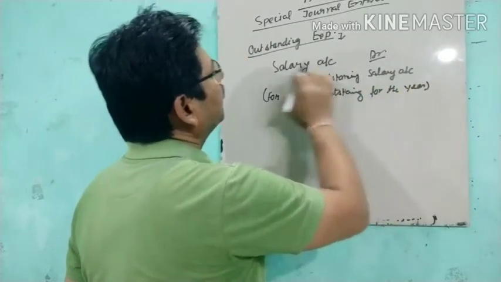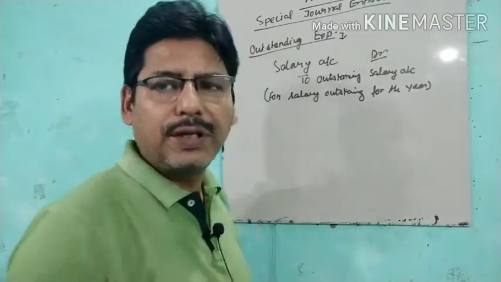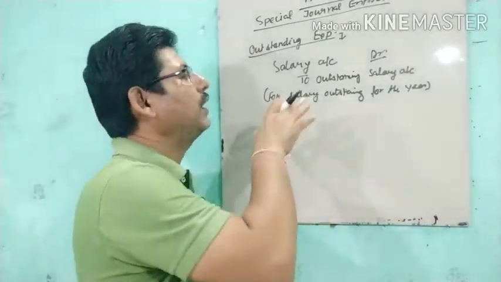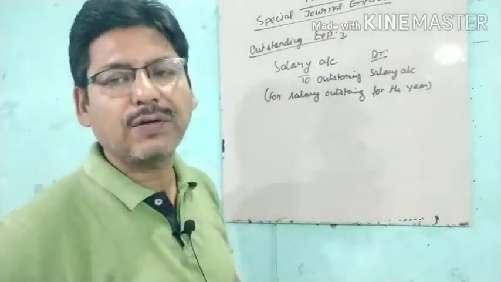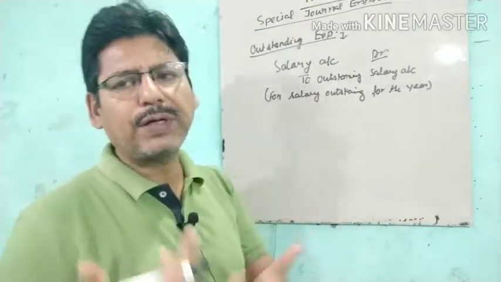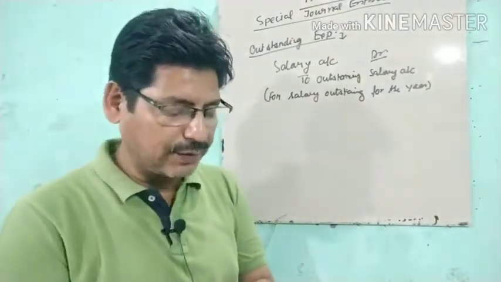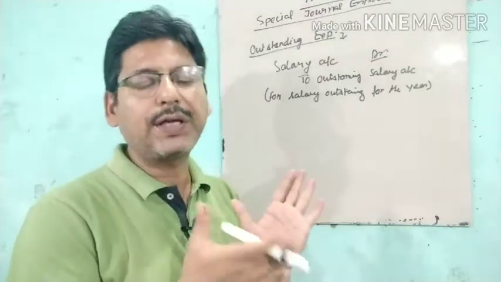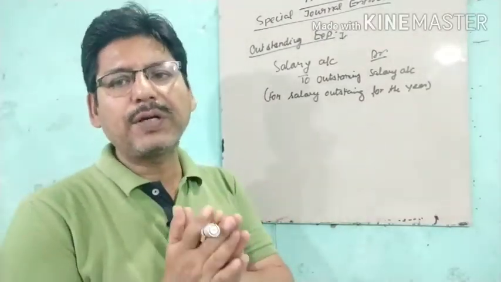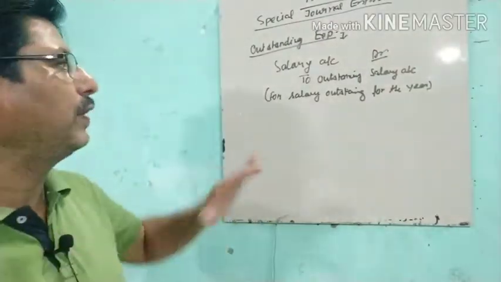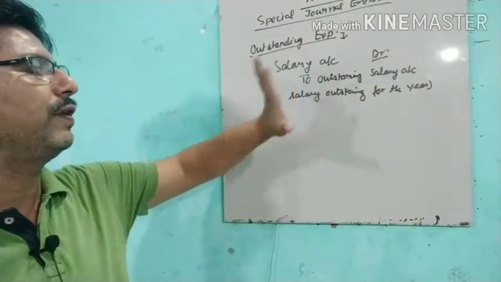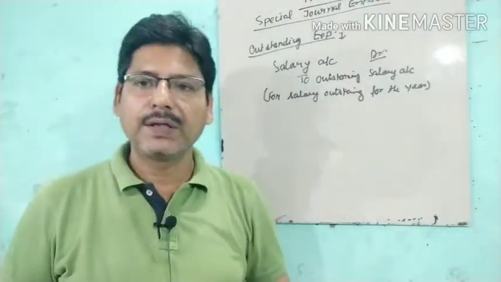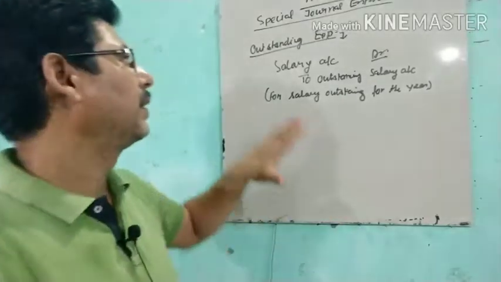And same like that, there may be wages also, then wages account debit to outstanding wages account. Whatever expenses remain outstanding, which remain unpaid, we'll show it here because it should be debited in the books of accounts. So we'll debit it, but it is not paid, so we'll keep that particular expense in outstanding.